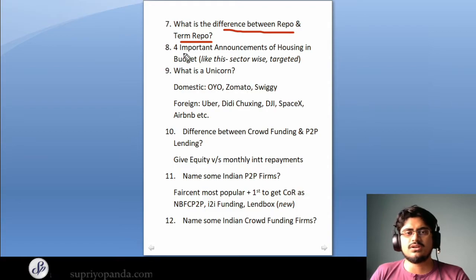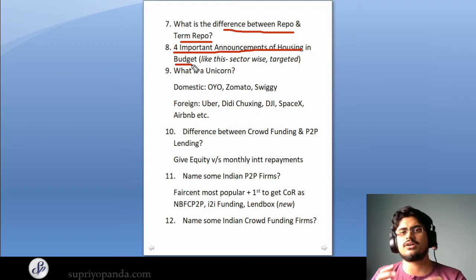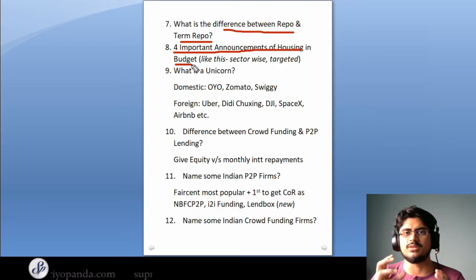So the next question is the 4 important announcements of housing made in the budget. Now these types of questions are often asked by the RBI interview panel because they want to understand whether you have studied the budget in detail. So they might ask you questions like, what were the important healthcare announcements in the budget? What were the important educational announcements? What were the important infrastructure announcements, housing announcements, etc. So like that, we can cover the entire gamut of the budget, but we also need to go into the various aspects, the various particulars of the different sectors and sector-wise allocations.